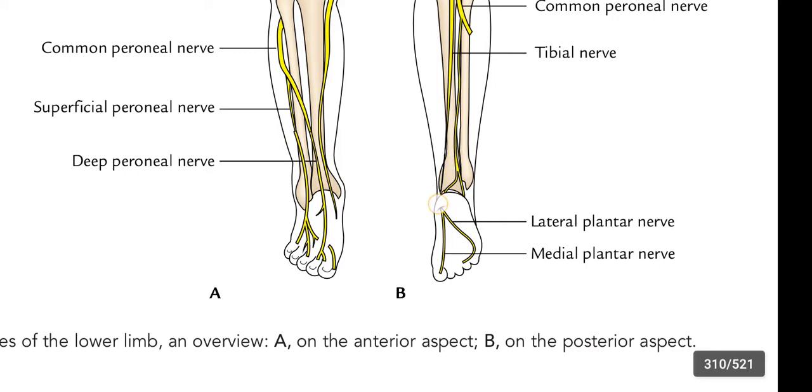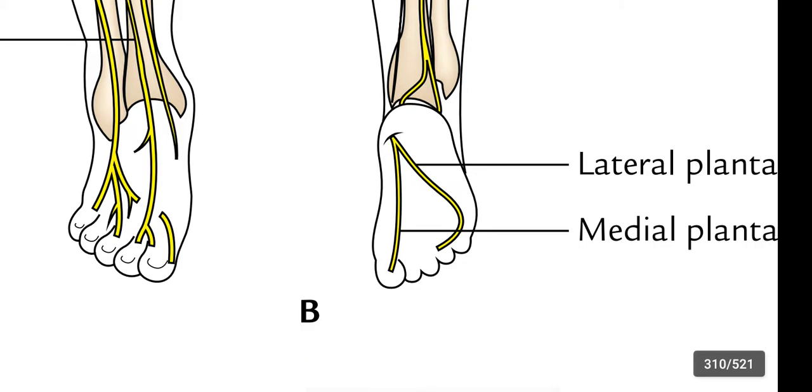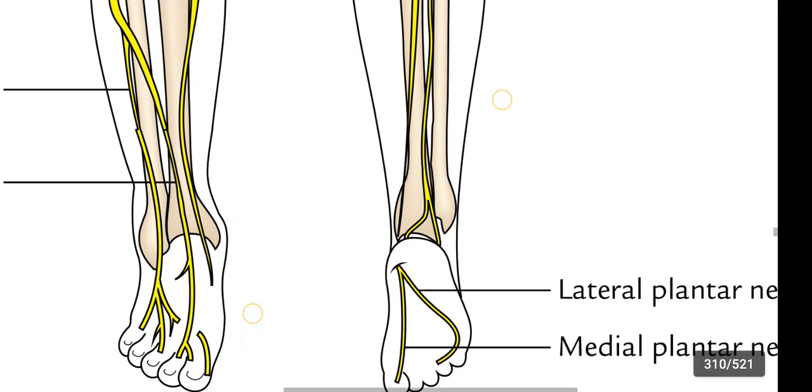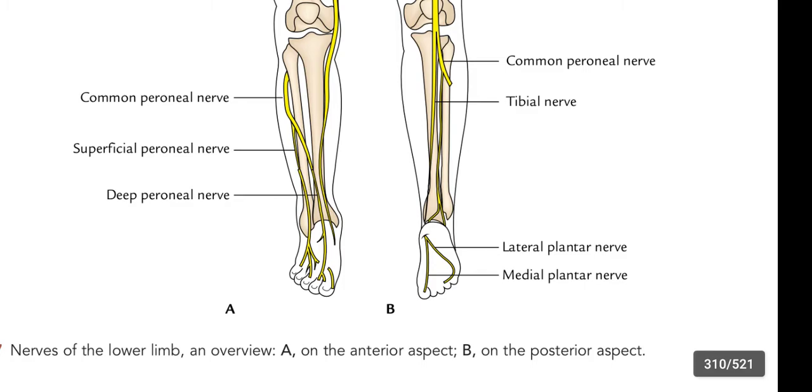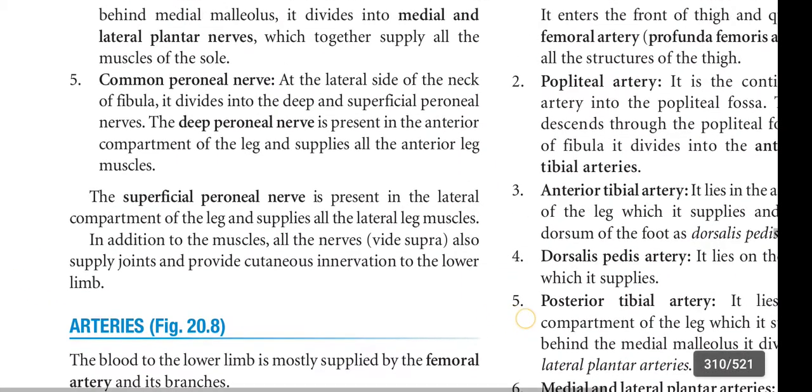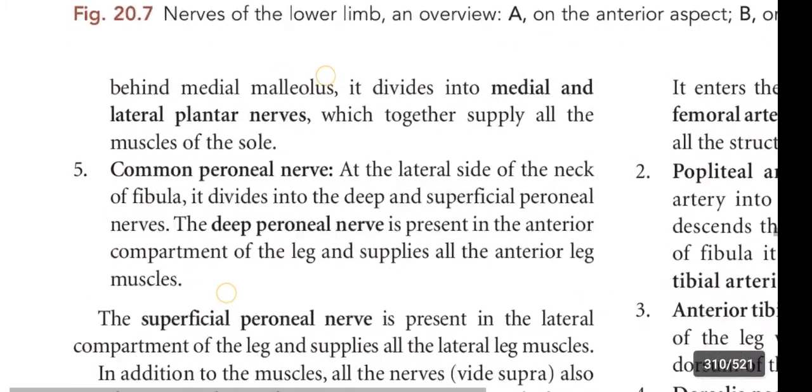Behind the medial malleolus, this tibial nerve is divided into two nerves, medial and lateral plantar nerves. These two nerves supply all the muscles of the sole.